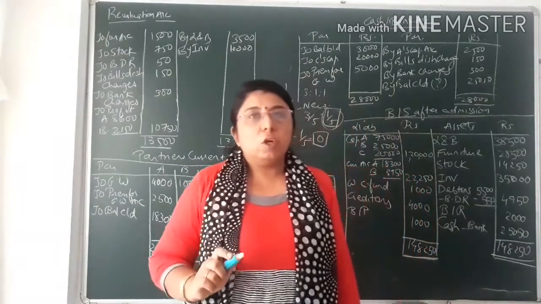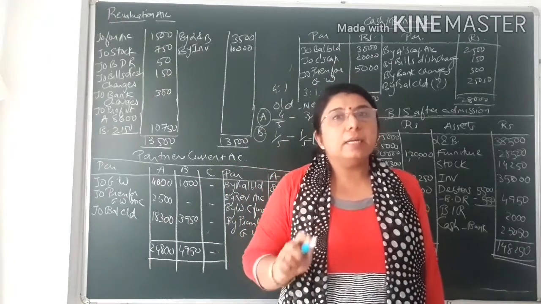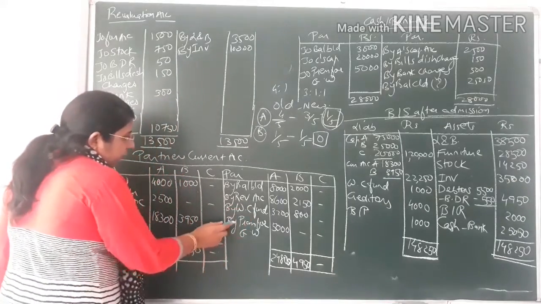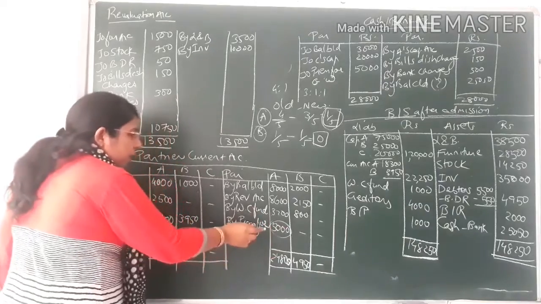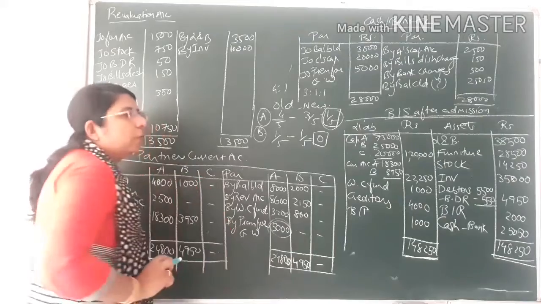So second journal entry, what would it come? Premium for goodwill account debit to A's current account credit. So here you can see on the credit side of A's current account I have written by premium for goodwill, that is 5,000, the entire amount of goodwill brought by partner C, that I have given to A. No share is given to B.